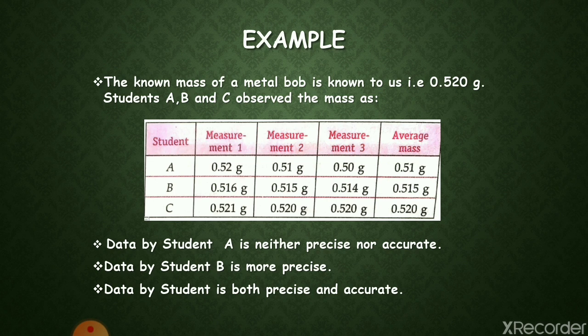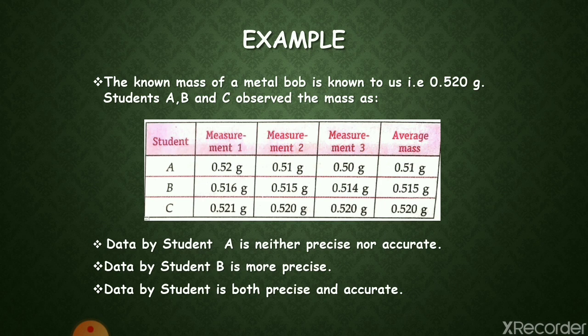Student A has in measurement 1 0.52 gram, in 2 0.51 gram and in the third measurement 0.50 gram, and the average mass is 0.51 gram. Student B has an average mass of 0.515 gram, and C has 0.521 gram, 0.520 gram, 0.520 gram, and the average value is 0.520 gram.